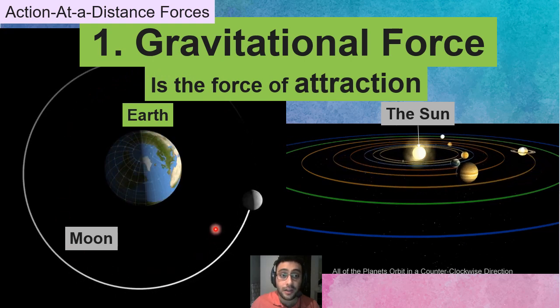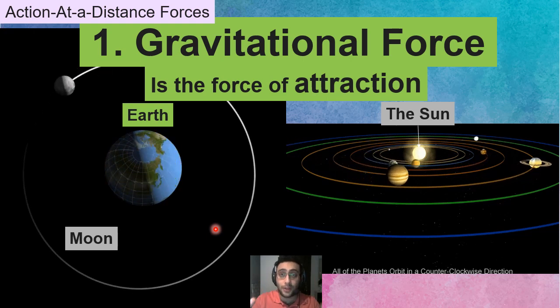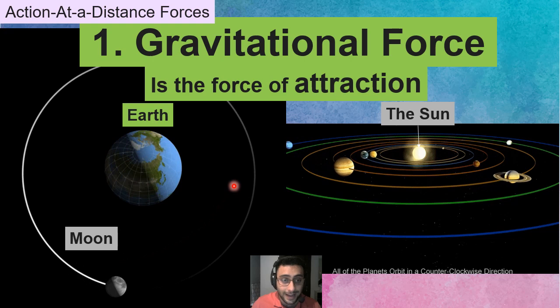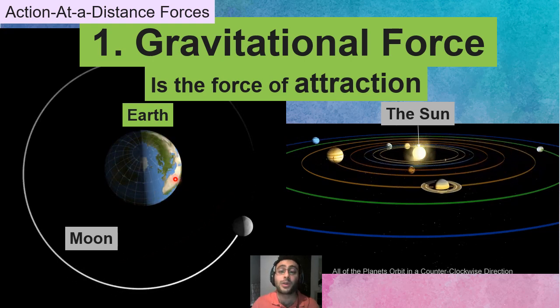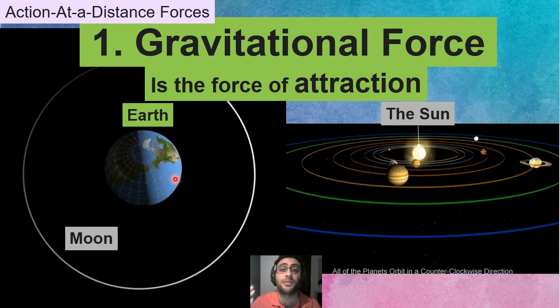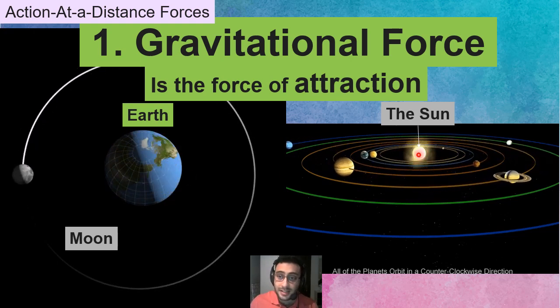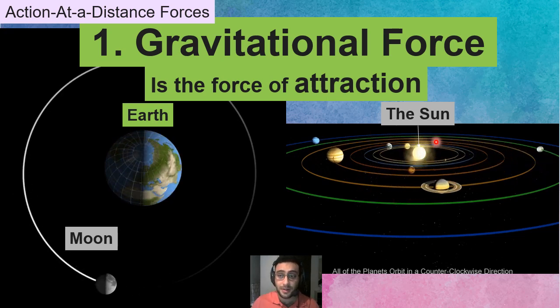Now, if Earth had a very strong gravitational force, moon would come and hit Earth. We don't want that to happen. Now guys, gravitational force is very important because look at here. This is the sun. These are all the planets in our solar system.